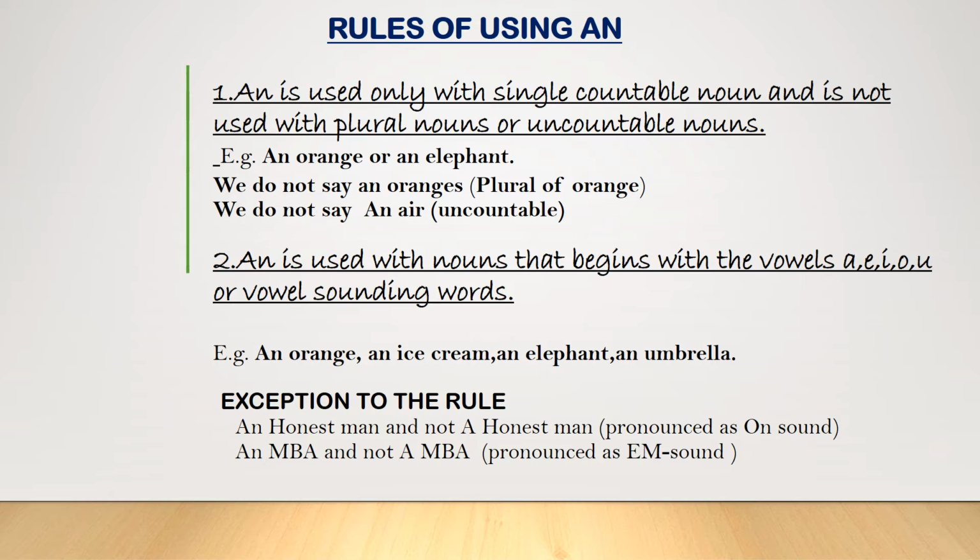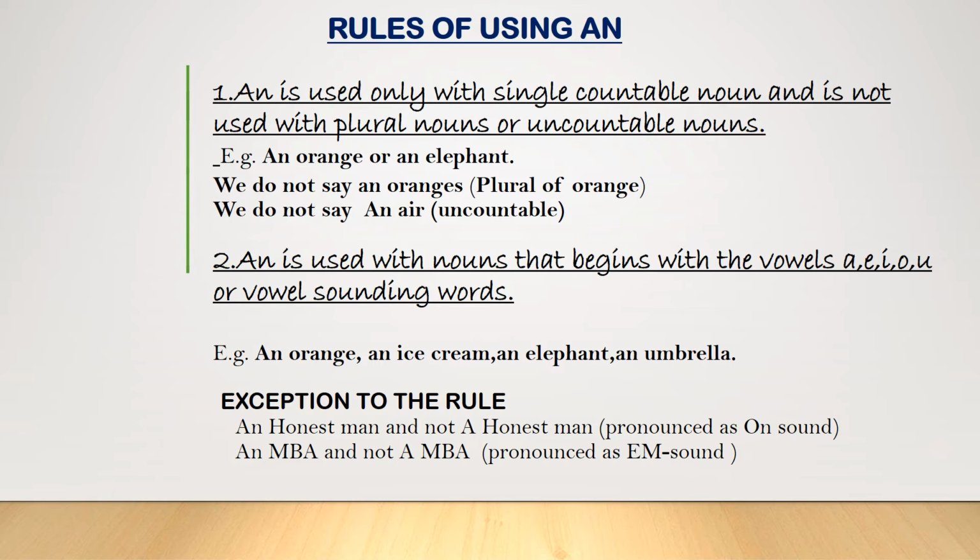An is used with nouns that begin with the vowels a, e, i, o, u, or vowel-sounding words. For example, an orange, an ice cream, an elephant, an umbrella. However, there are exceptions to the rule.